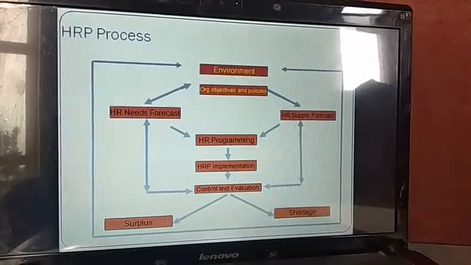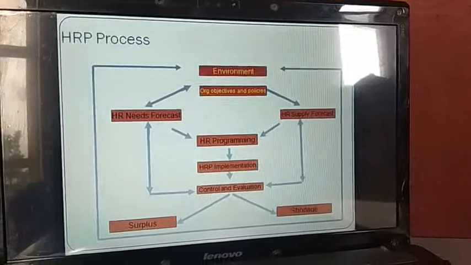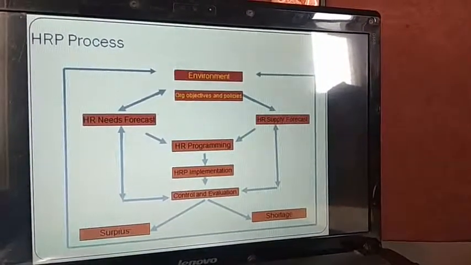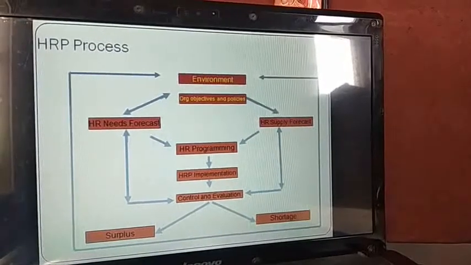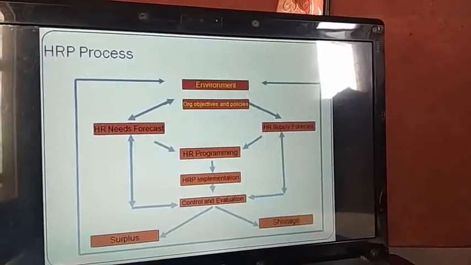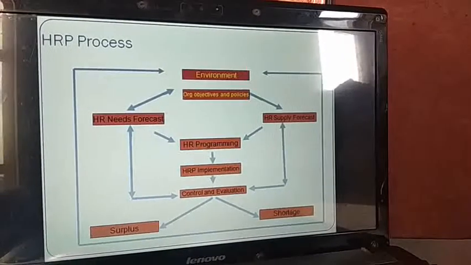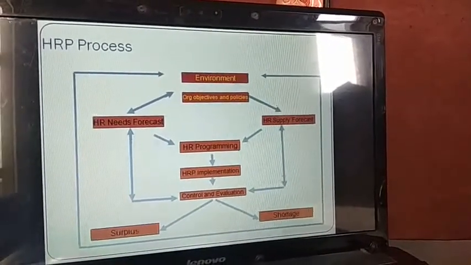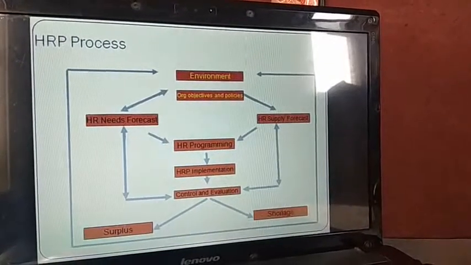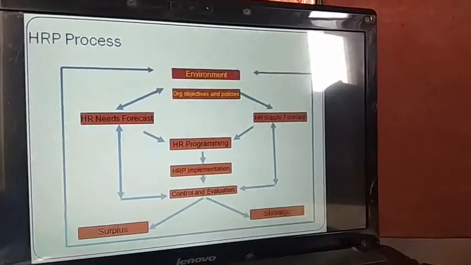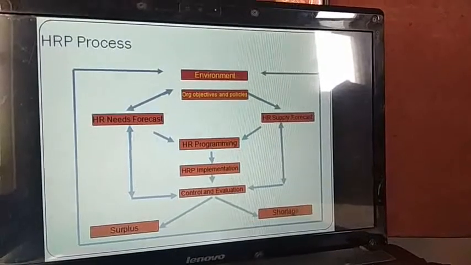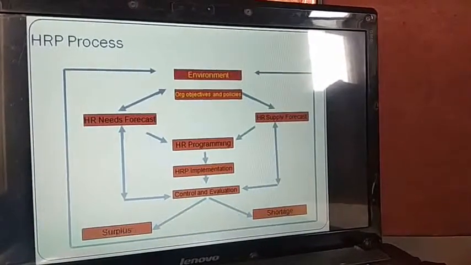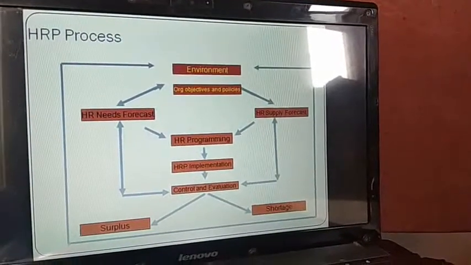Then comes organization objectives and policies. The basis of doing business starts from this objective and policies of the organization. जिस उद्देश्य के लिए हमने बिजनेस किया है या खोला है या कंपनी बनाई है या we have formed any business organization, that objective becomes the basic criteria of any kind of human resource planning, because based on that only we can proceed ahead. Similarly, policies relating to hire, recruitment, training, these all matter in the planning of human resource process. Then HR need forecasting.